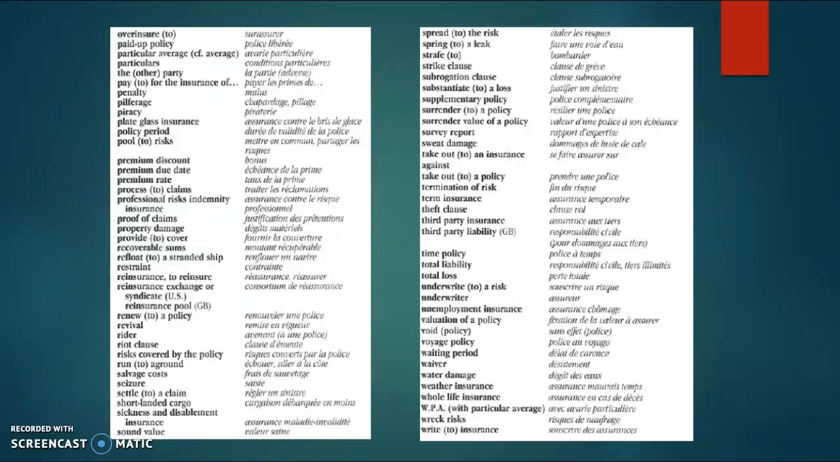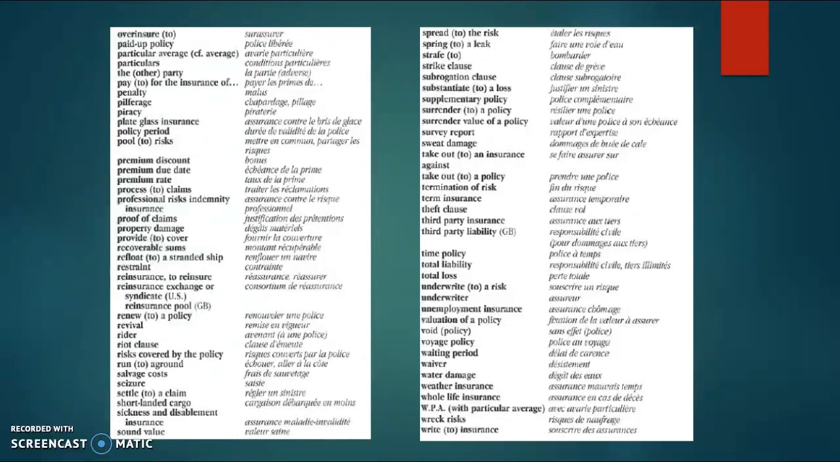insurance against, take out a policy, termination of risk, term insurance, theft clause, third-party insurance, third-party liability, time policy, total liability, total loss, underwriter risk, underwriter, unemployment insurance, valuation of a policy, void, voyage policy, waiting period, waiver, water damage, weather insurance, whole life insurance, WPA,